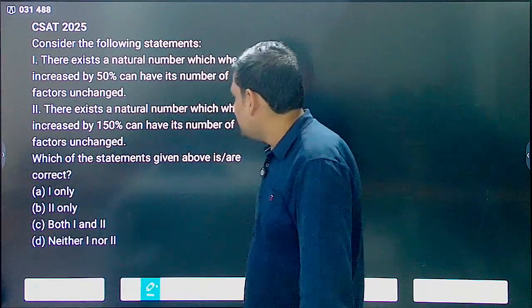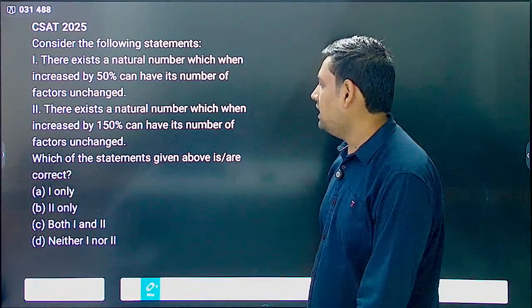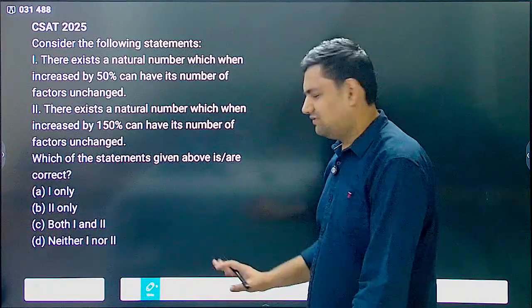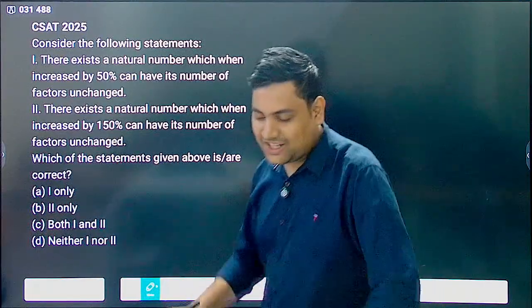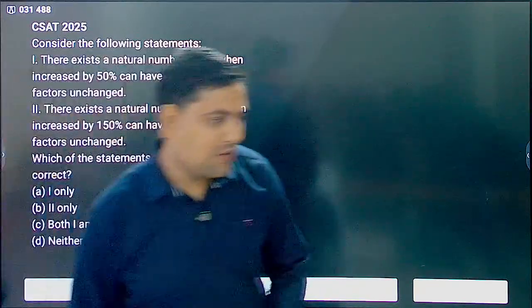And the other is, there exists a natural number which, when increased by 150%, can have its number of factors unchanged. Now, think. When can you have the number of factors unchanged? Just think about this.